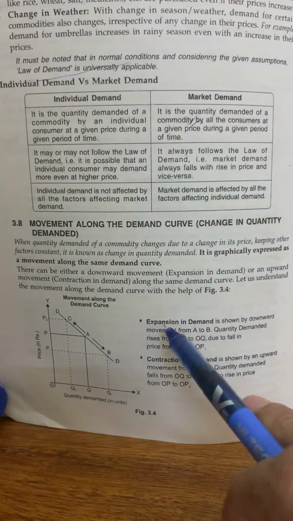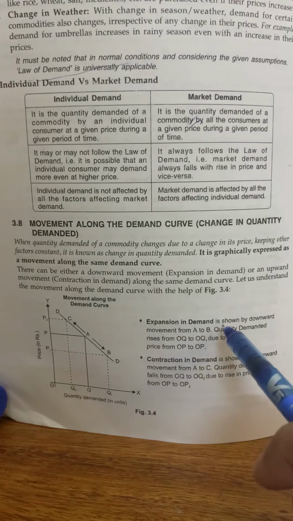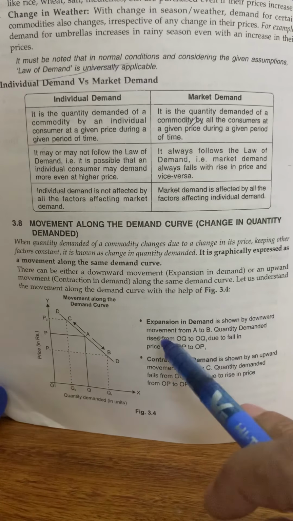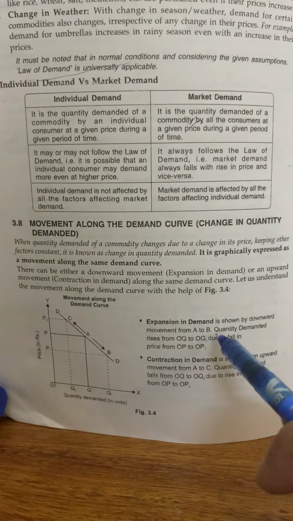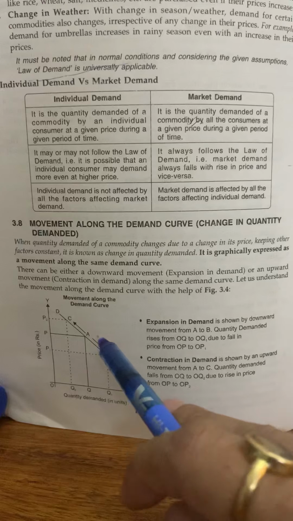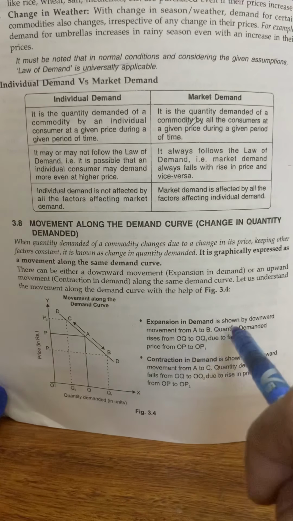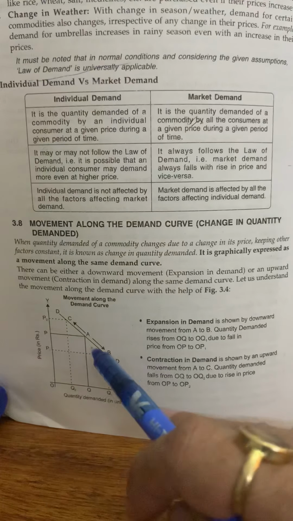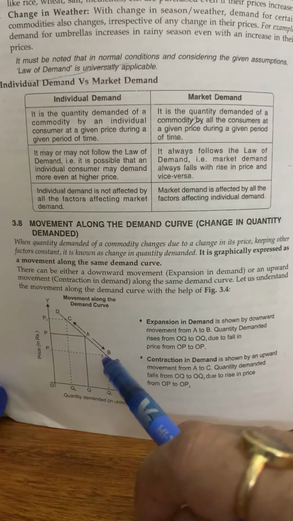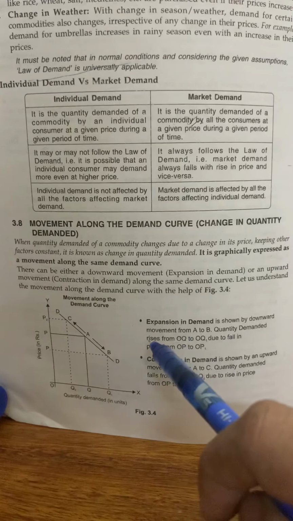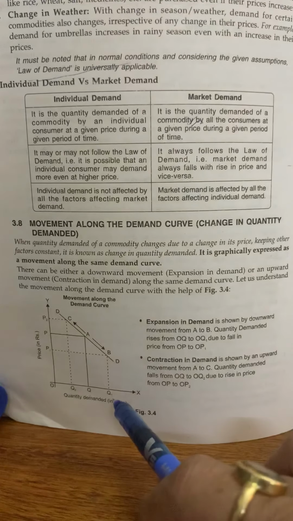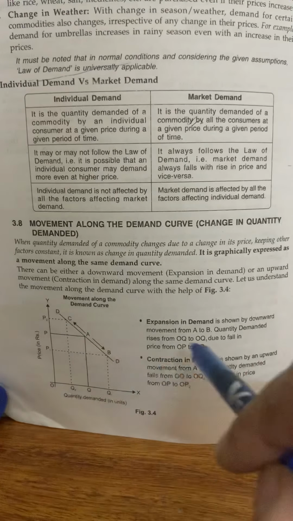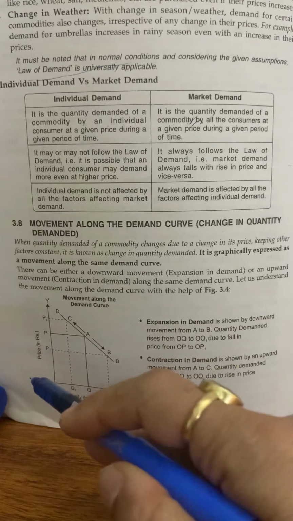Expansion in demand is shown by downward movement from A to B. This is the expansion of demand. Quantity demanded rises from OQ to OQ1 due to the fall in price from OP to OP1.